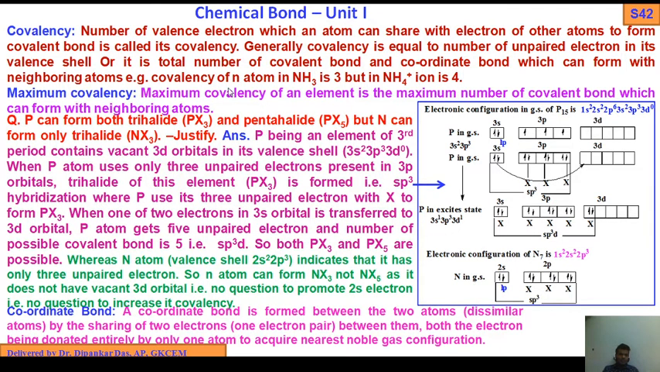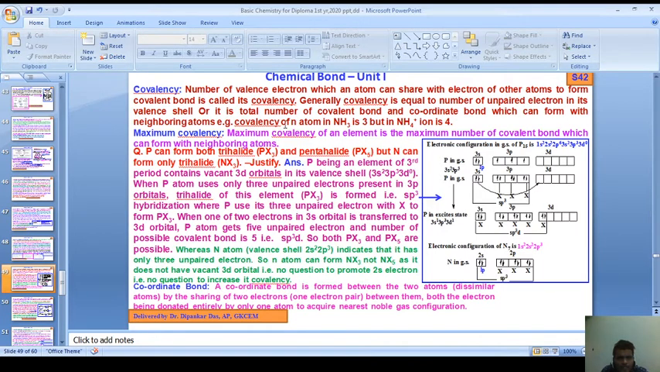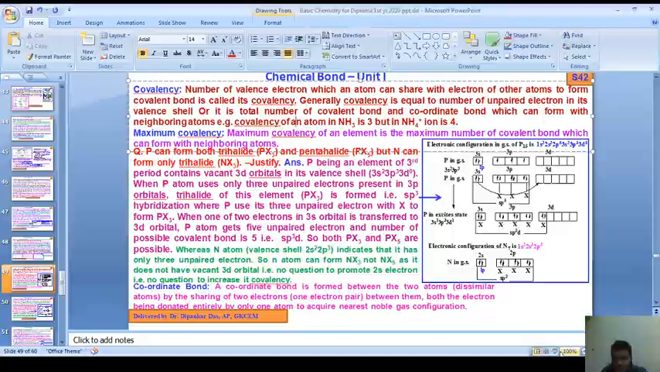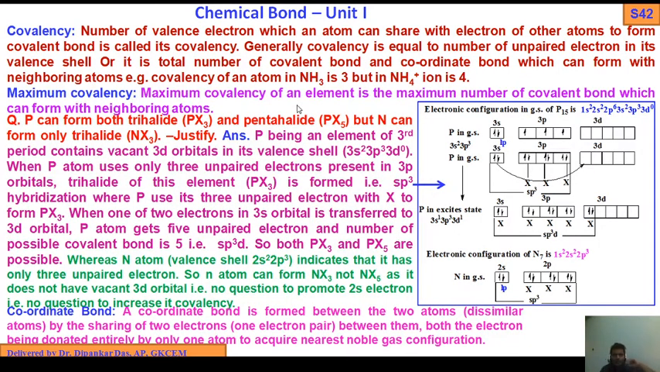Okay, NH3 is 3, but NH4+ is 4. Maximum covalency: the maximum covalency of an element is the maximum number of covalent bonds which it can form with neighboring atoms. Now, an important question. Phosphorus can form PH3 and pentahalides, both PX3 and PX5, but nitrogen can form only NX3.